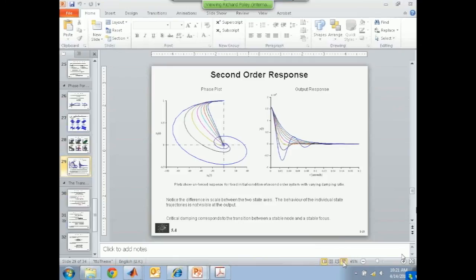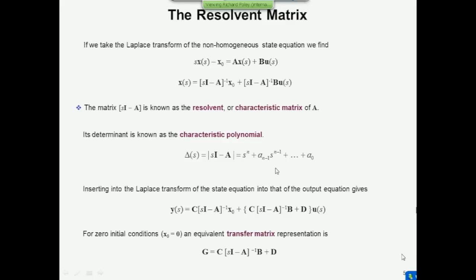All right. Now, the last part of this, I want to make the connection between the state space description and the transfer function, and then we're going to stop for a well-earned cup of tea. The state equation can be transformed into the Laplace domain just as if it was an ordinary scalar differential equation. And this is what you get if you transform it using the Laplace transform.